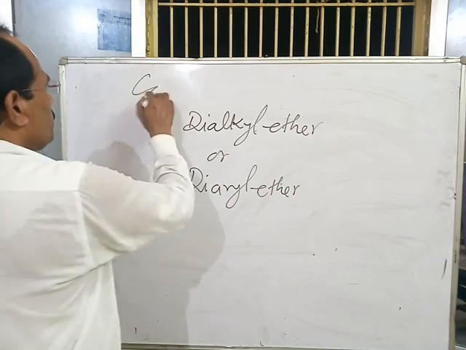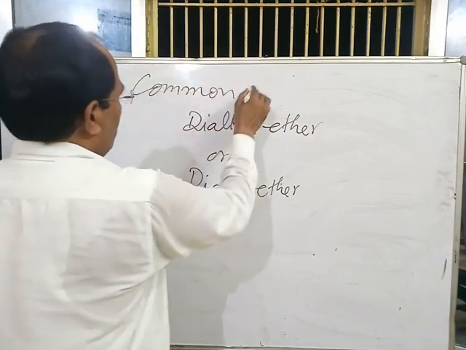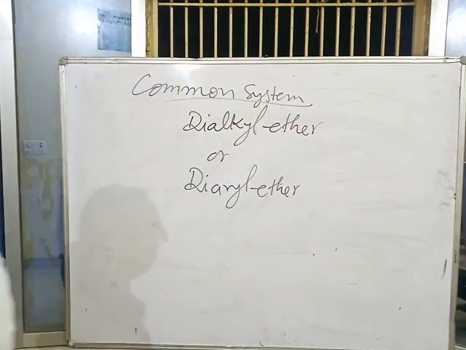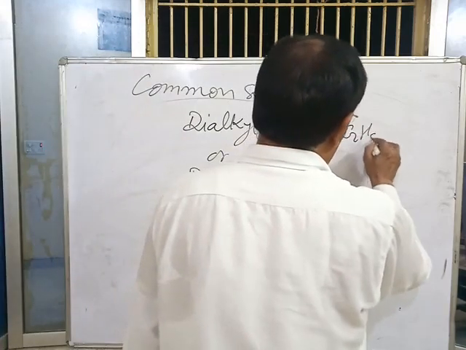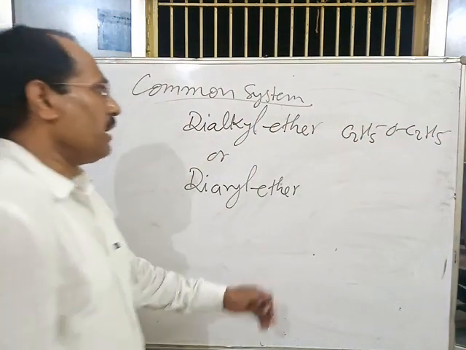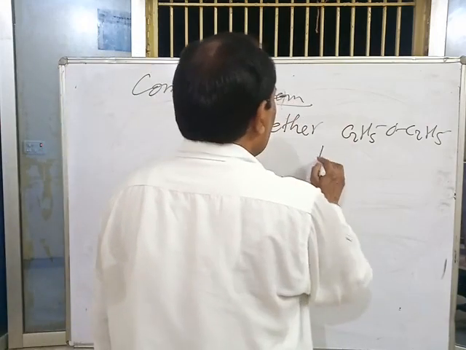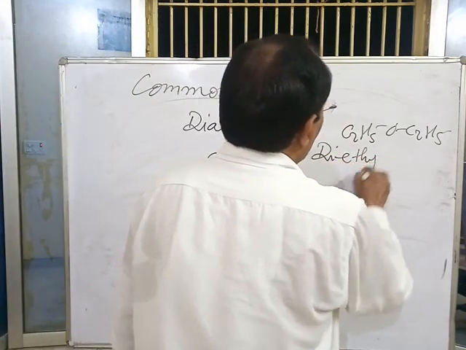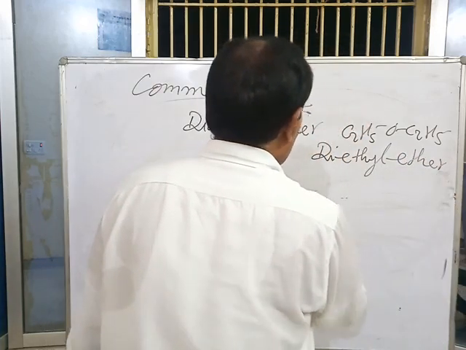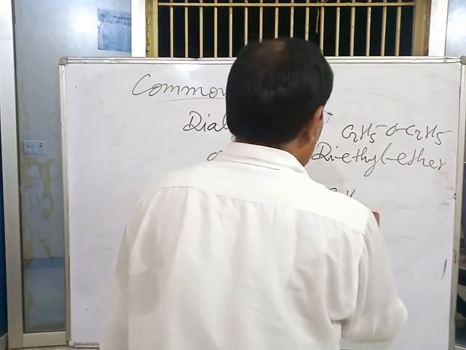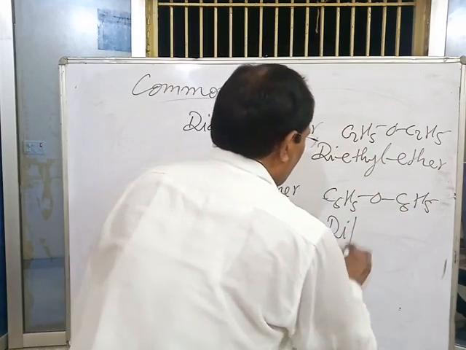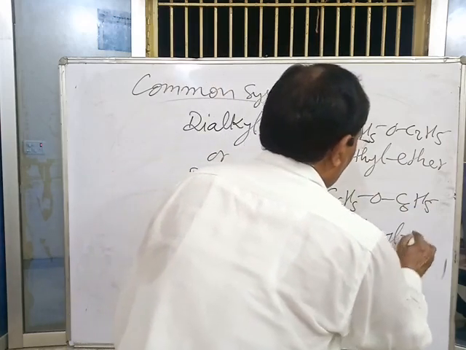For example, C2H5OC2H5 is written as diethyl ether, and C6H5OC6H5 is diphenyl ether.